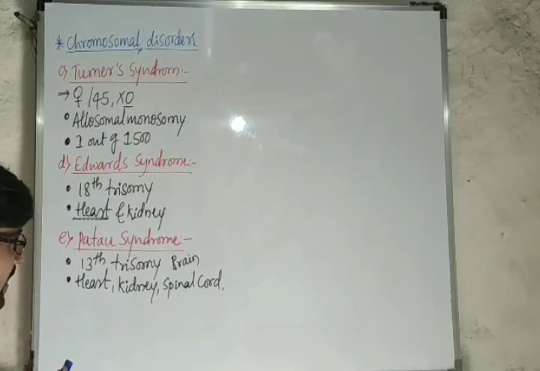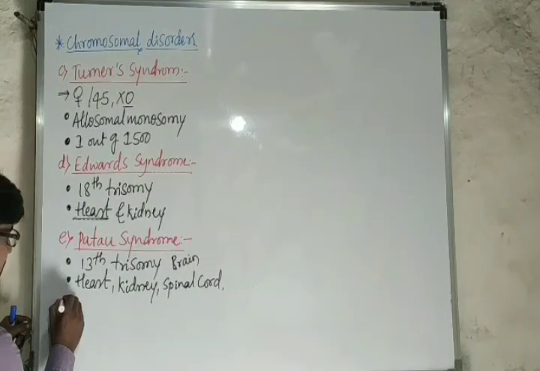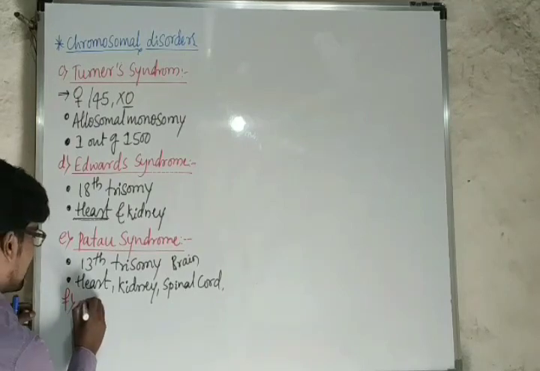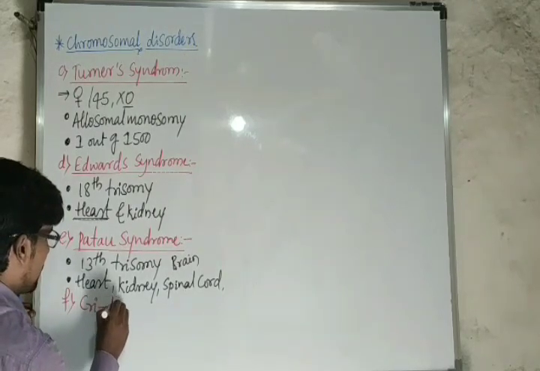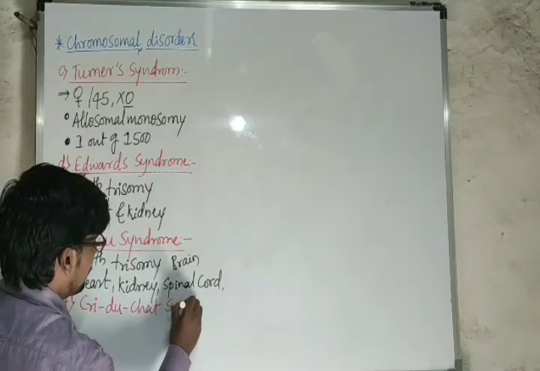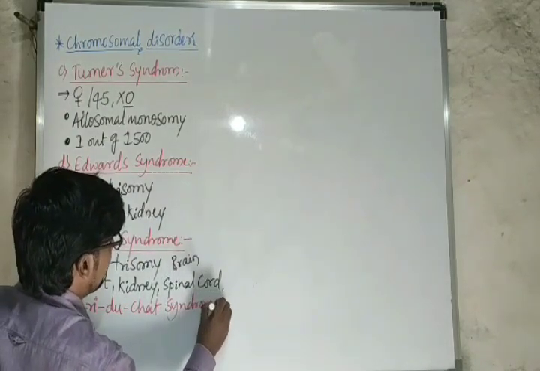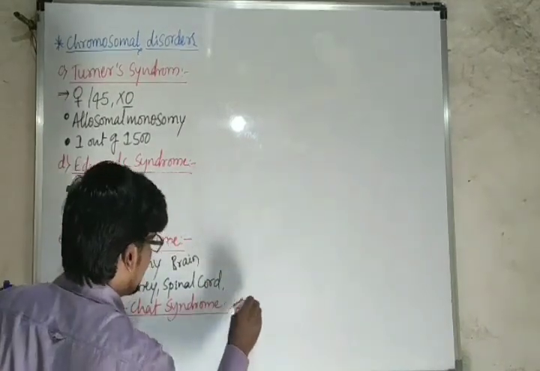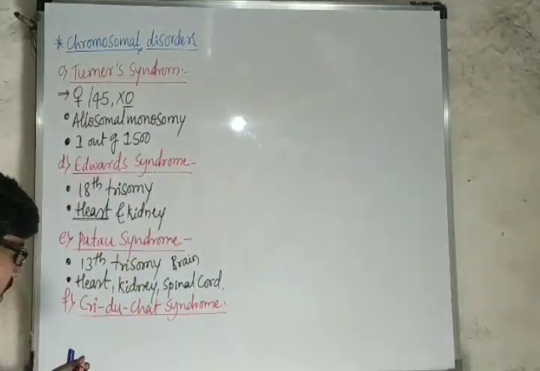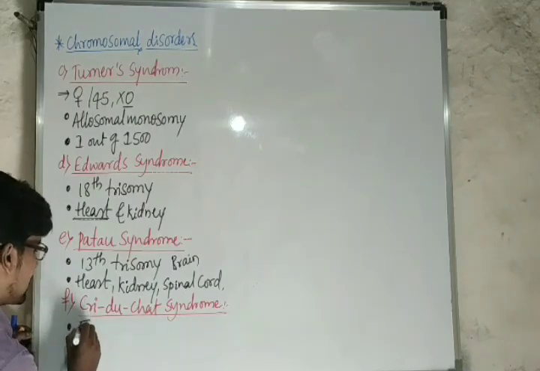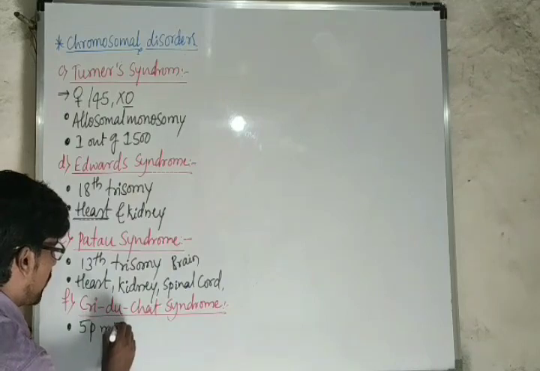And along with that we are having one more interesting syndrome. The syndrome name is Cri-du-chat syndrome. Yes, that is a very interesting one. Cri-du-chat syndrome, and this is also called 5p minus syndrome.